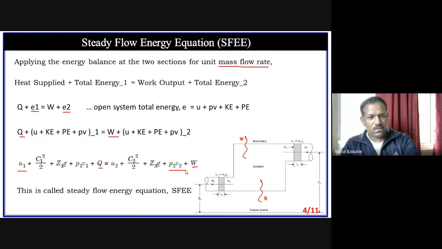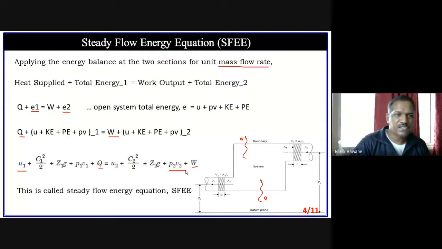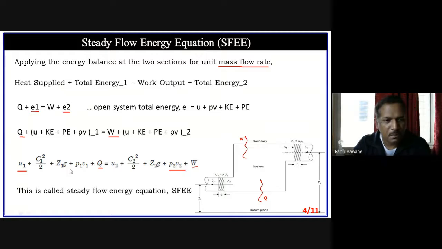Now this whole balance equation is called the steady flow energy equation. Whenever it is asked to apply the steady flow energy equation, we have to apply this whole equation to the system.